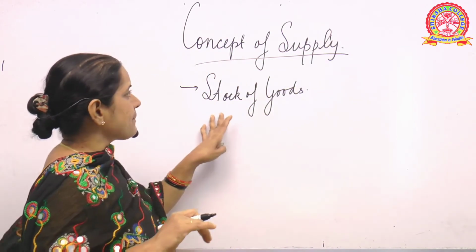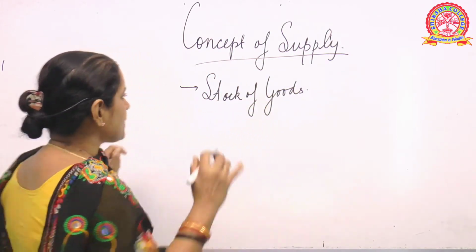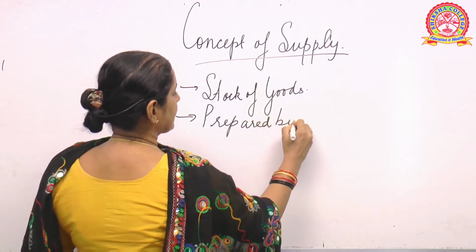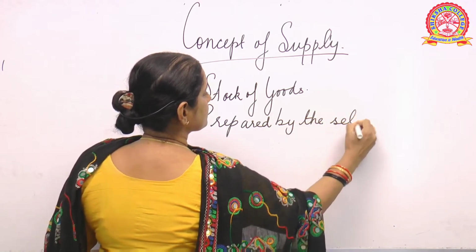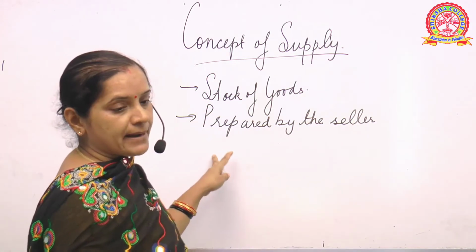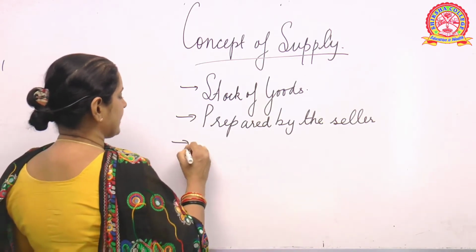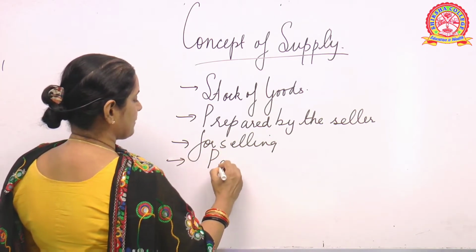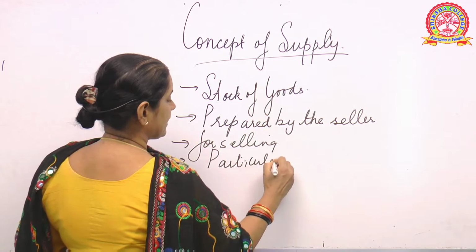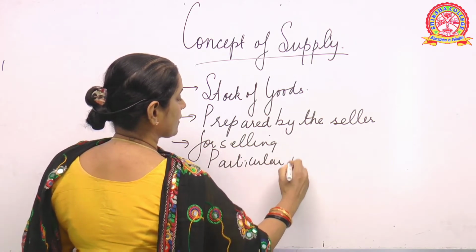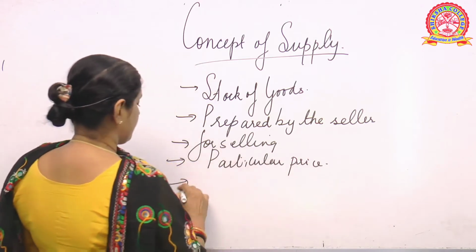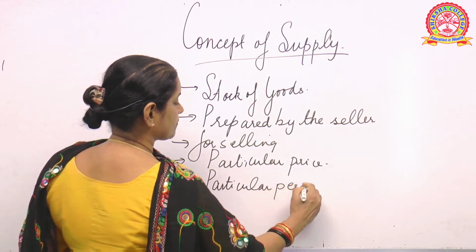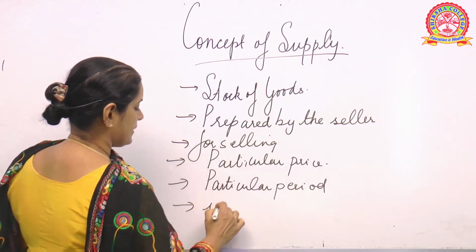Just try to understand the meaning or the concept of supply in points. So what is supply? Supply is that part of the stock of goods which is prepared by the seller for selling at a particular price, in a particular period, in the market.